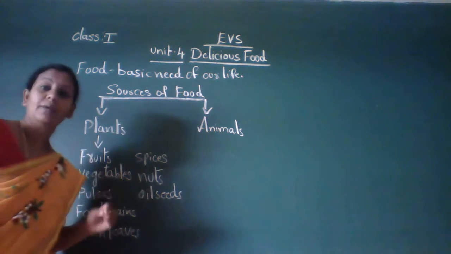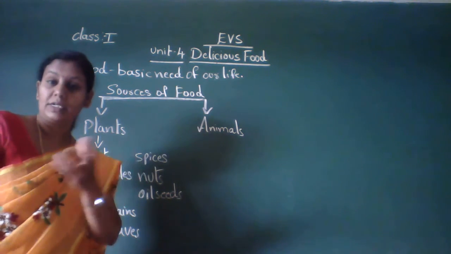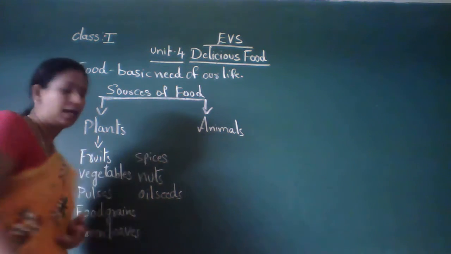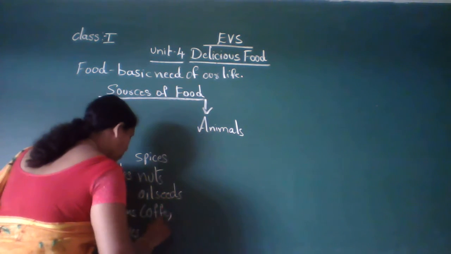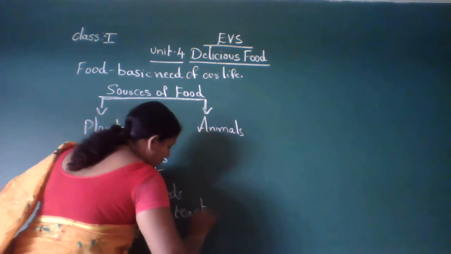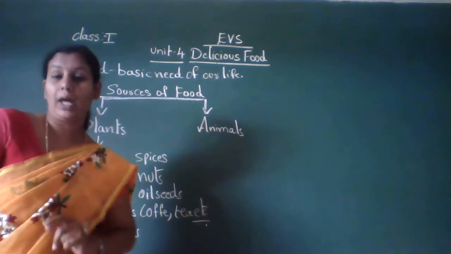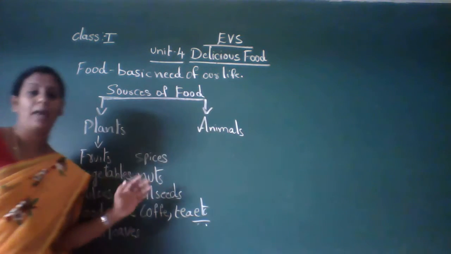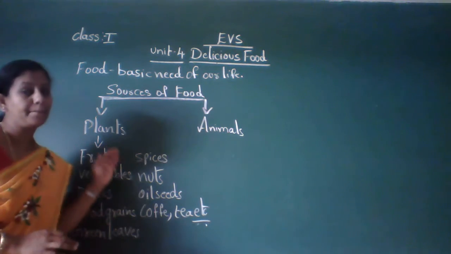Then we get coffee seeds and tea. Whatever we drink, coffee and tea, no? That coffee seeds we get from the coffee plant and tea is from the tea plant. Everything we get from plants. Okay, children. So these are some of the food items which we get from plants. Most of the food items we use, we get from plants only.